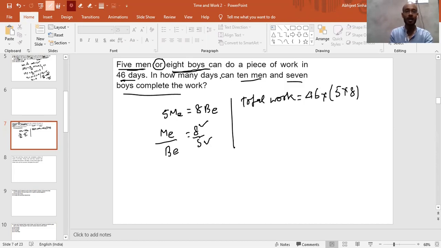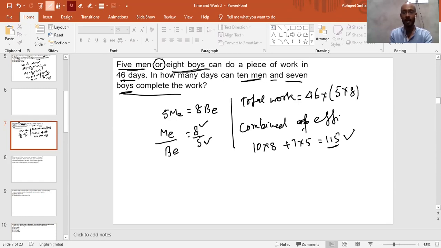The question asks in how many days can 10 men and 7 boys complete the work. So here it is 'and', so we need to calculate the combined efficiency of 10 men and 7 boys. One man can do 8 units of work, so this is 10 into 8 plus 7 boys, so 7 into 5. So 80 and 35 will become 115. This will be the per day efficiency of this group of 10 men and 7 boys.